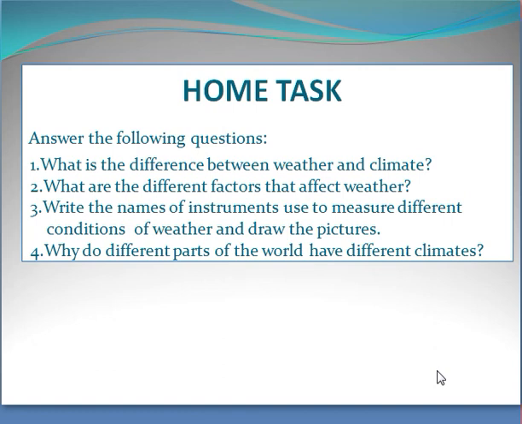Children, here is your home task. You have to answer the following questions. Number 1. What is the difference between weather and climate? Number 2. What are the different factors that affect weather? Number 3. Write the names of instruments used to measure different conditions of weather and draw the pictures. Number 4. Why do different parts of the world have different climates?